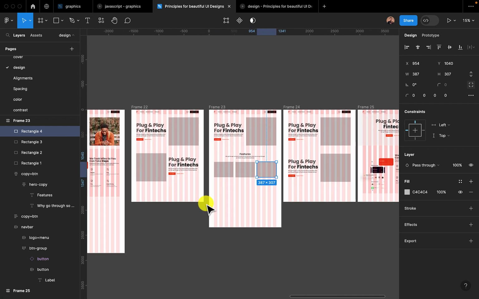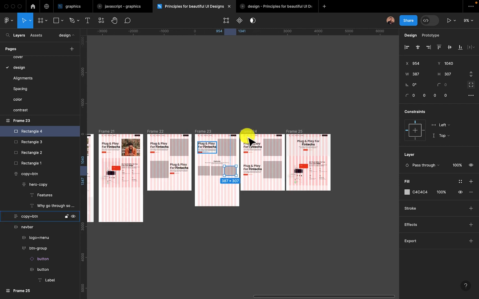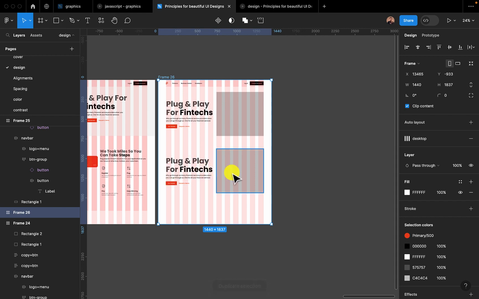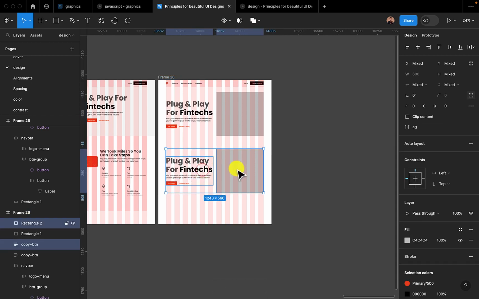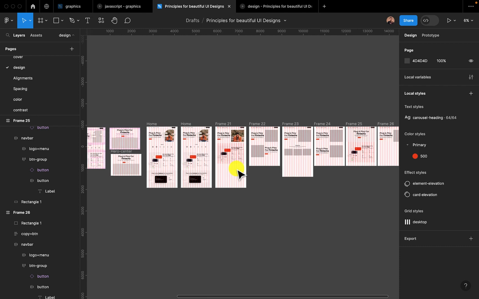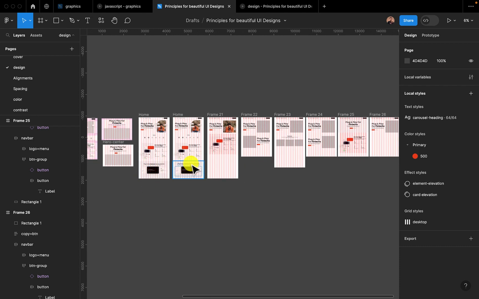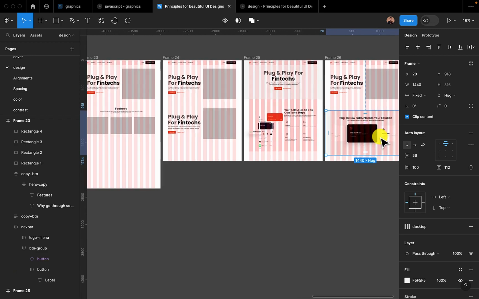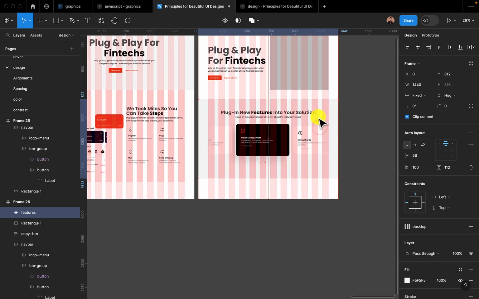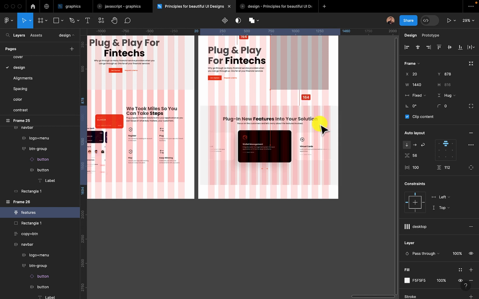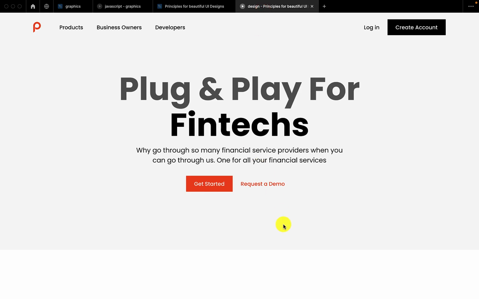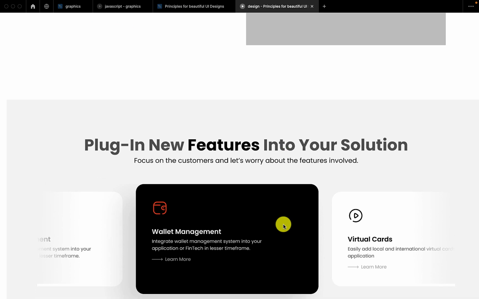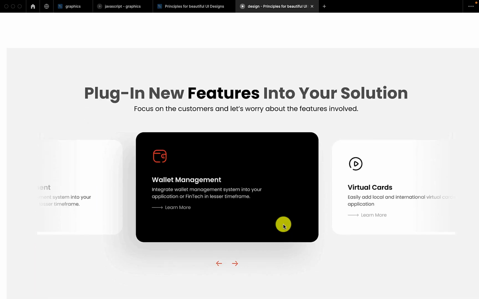Now, when a hero also has a double column like this, let's go to this one. When a hero has double column like this, don't worry, you could actually follow it with probably something like this as well, where we have a background. So let me just duplicate this and bring it here. So when a hero has double column, you could bring it with something that has a background like this, and this would also flow in well. It will also go in well, and it will flow well too.